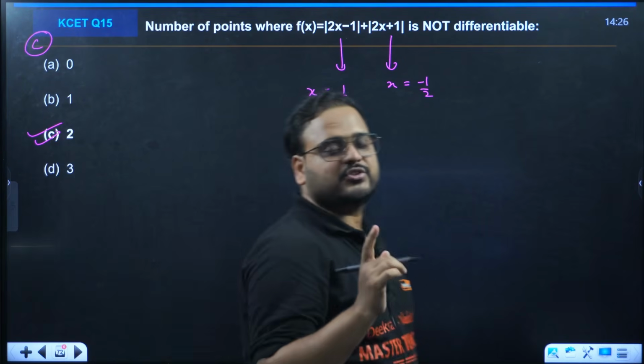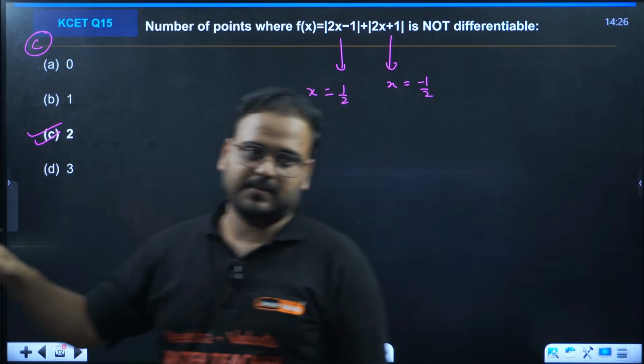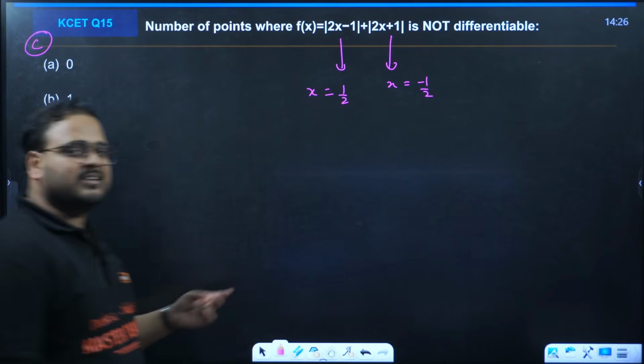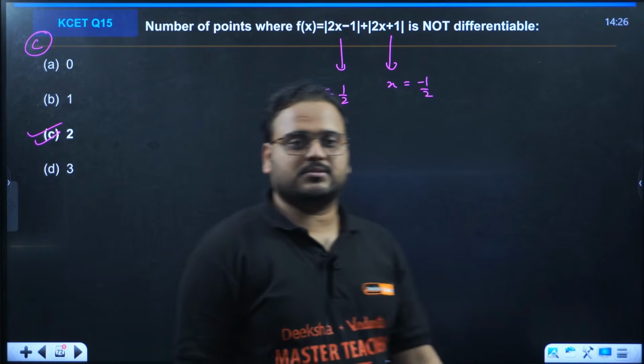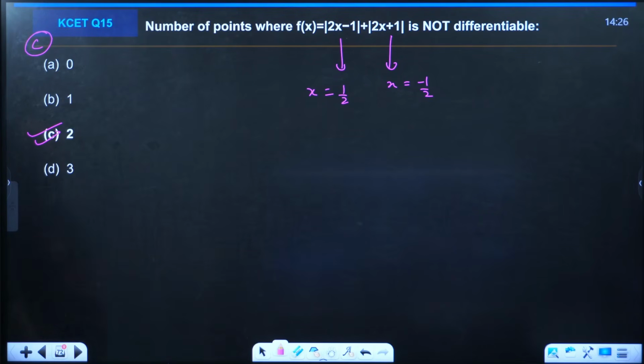The similar question, they were asking us at what points they are non-differentiable in the previous one. Here they're asking number of points. So answer is 2 points for 2 different given modulus. Okay?